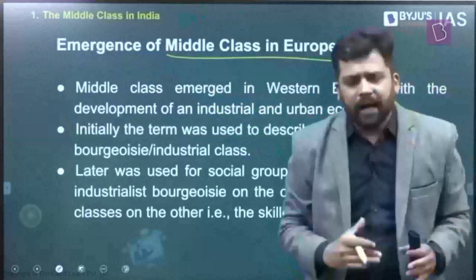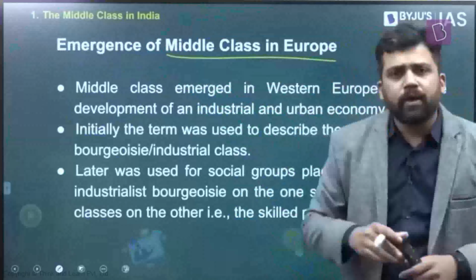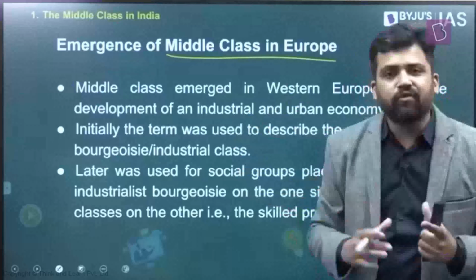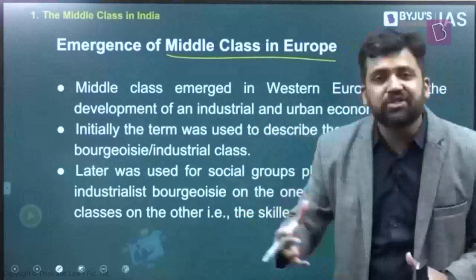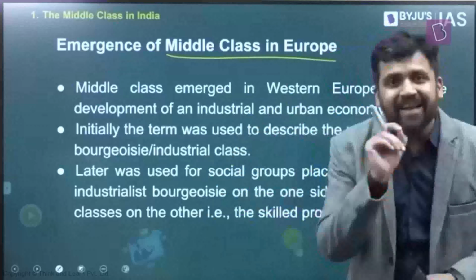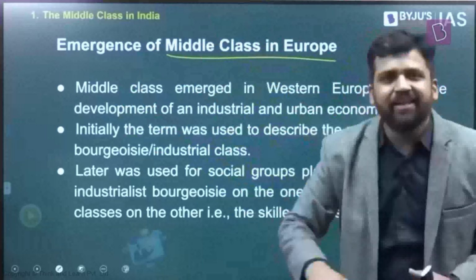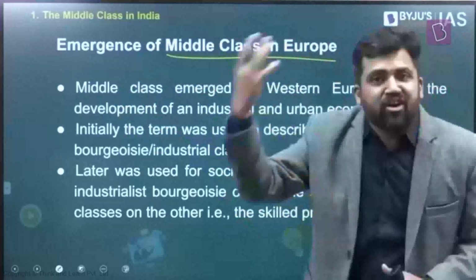Now let's see how the middle class's emergence in Europe has been different from the emergence of middle classes in India. So how did the middle class emerge in Europe? See, in the western part of Europe, you had the feudal society. There were feudal lords, there were feudal serfs. Over a period of time, there is emergence of the new industrial class. Right? So they are the ones who are now trying to get in capital, they are now trying to set up industries. Right? So a new class is emerging. That class, when it was emerging, was referred to as the middle class. But over a period of time, the feudal society is changing to an industrial society. So over a period of time, you now have two poles. One is those who are working in factories, the laborers. At the other end, you have the industrialists, the capitalists. So now the idea of middle class is changing.